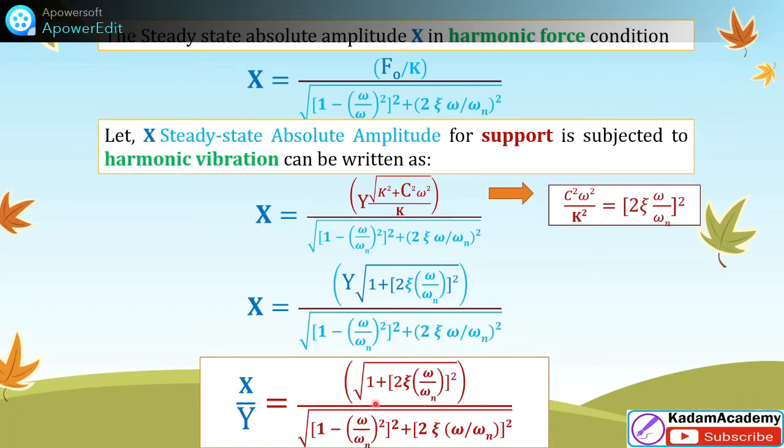In the numerator, under root of 1 plus 2 zeta omega by omega n bracket square, and the denominator, under root of the first bracket 1 minus omega by omega n square bracket square plus 2 zeta omega by omega n bracket square. So this is one of the forms of this steady state amplitude.